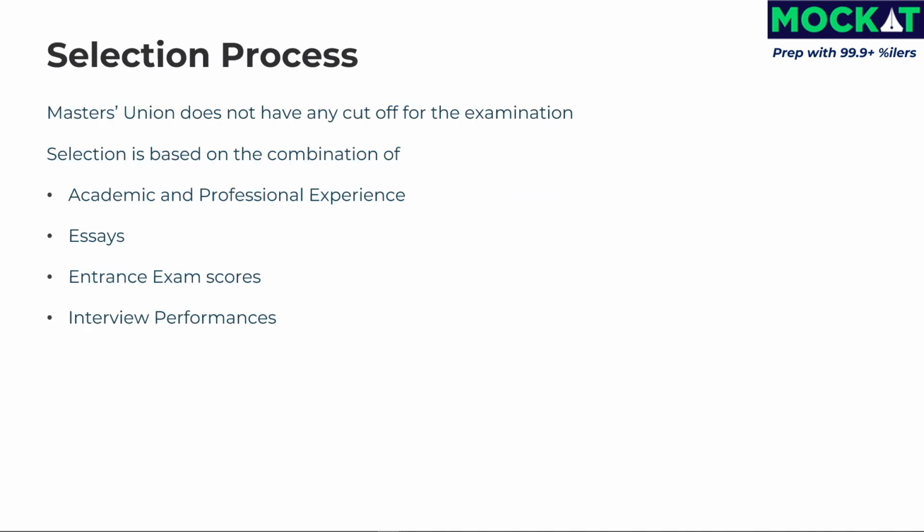Now we are going to see about the selection process for Masters Union. Masters Union does not have any cutoff for the examination. The selection is based on a combination of academic and professional experience, essays, entrance exam scores and the interview performance.